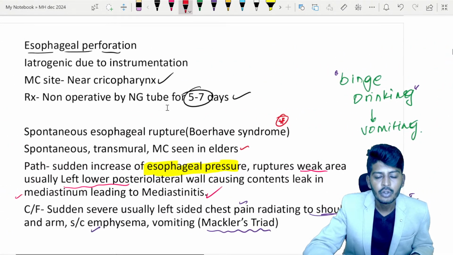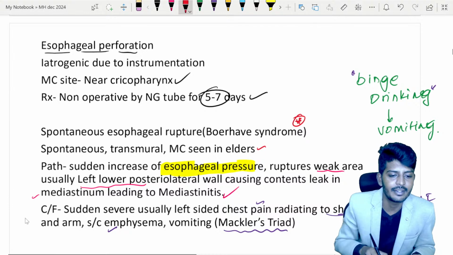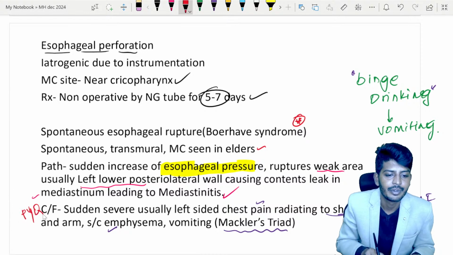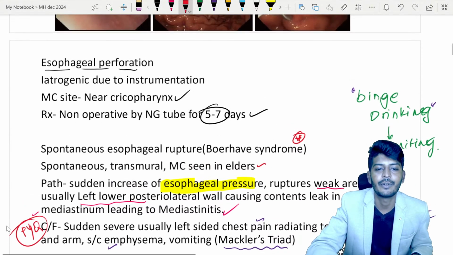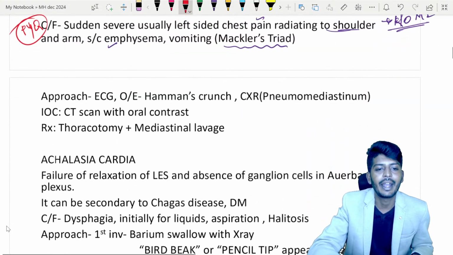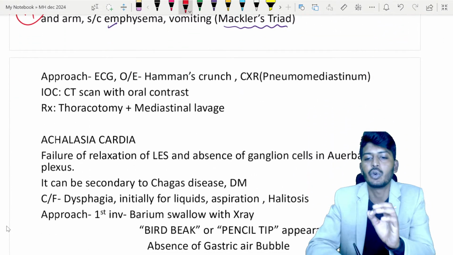Sure. Let's continue. So what is Mackler's triad? This is a previously very commonly asked question. That is your story of esophageal perforation, and how do you approach this patient? I want you to understand.